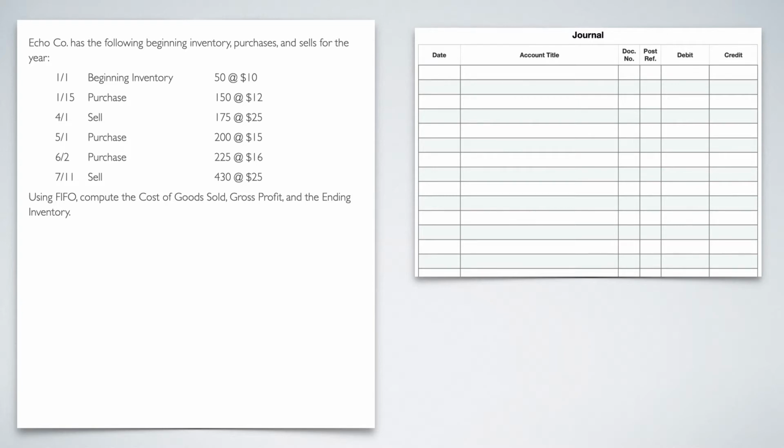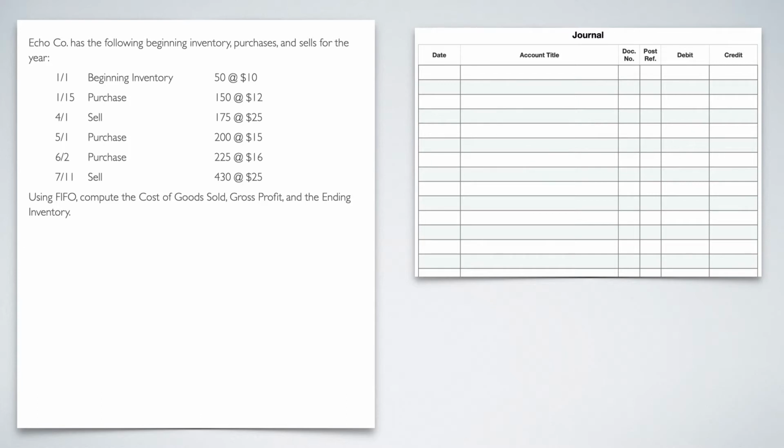We know that most companies are out there going to purchase some, sell some, purchase some more, sell some more, purchase some more, maybe purchase a little bit more, then sell some more. They have intermittent purchases and sales. And so I want to show you how to do LIFO, FIFO, and weighted average using intermittent purchases and sales, so you have an overall look at how to do these things with different types of businesses.